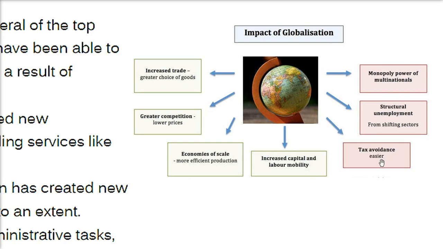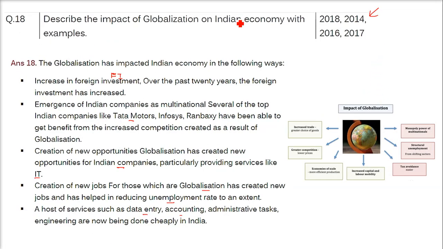Then tax avoidance. These are some things, you can say, on the darker or shady side. What does it mean? It means these are the drawbacks, that tax avoidance is easier now. Structural employment for shifting sectors is the major concern, and the monopoly power of multinational big companies. They have all the stake and they do whatever they decide because of the money and the power they have.